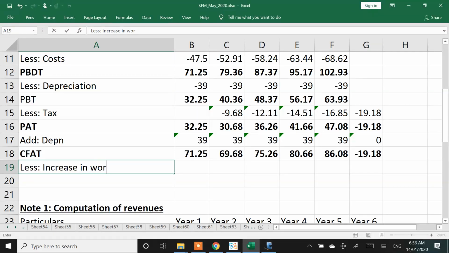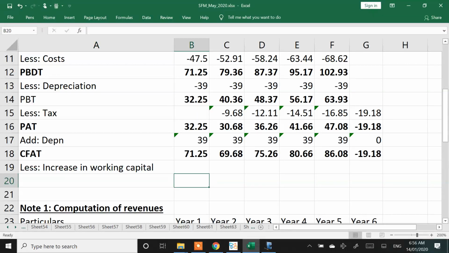Increase in working capital. You would have seen this in cash flow analysis. In a cash flow statement, if working capital goes up, it leads to a reduction in my cash flows. So I have to spend more money on working capital, and because of that my cash flows are going to be impacted. How much is the extra increase? 5 crores. I'm writing only for 4 years. In the 5th year the project will get over, so there's not going to be an increase. Whatever amount is there in working capital, the entire amount will come out, because the project is over. The entire money which is stuck would have come back to the company.